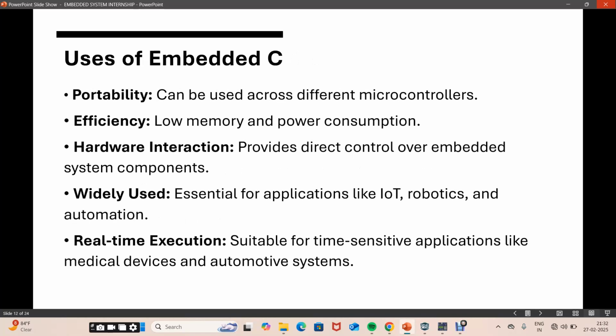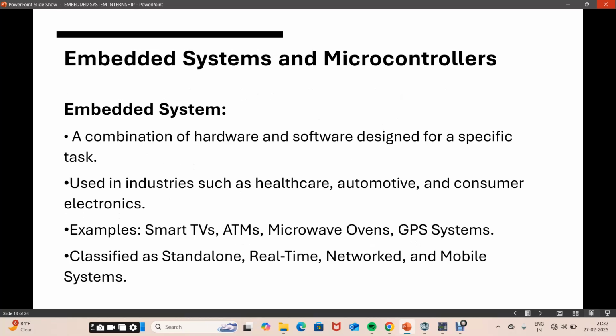Next, uses of embedded C. It works with different microcontrollers, and it uses less power and memory. Next, it gives direct control over the components present in an embedded system. Then it is used in IoT, robotics, and automation. Then it is suitable for time sensitive applications like medical devices. We can use embedded C to design them.